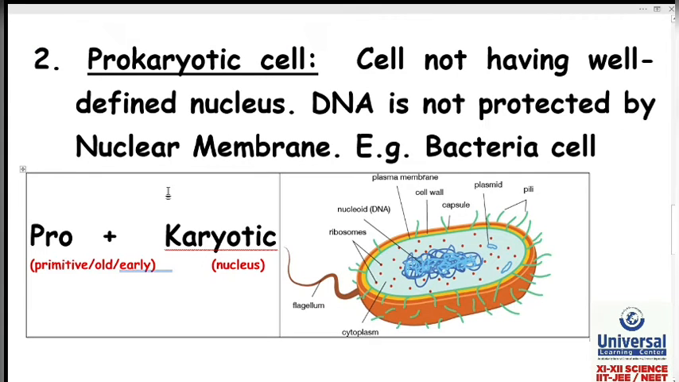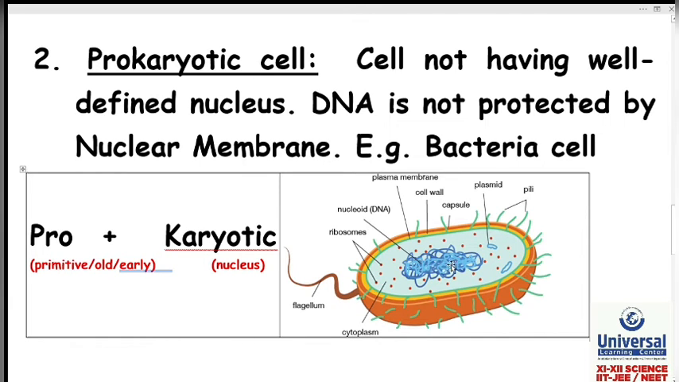Come to second type, which is prokaryotic cell. Let us break this word first. I split this word in two parts, pro and karyotic. Pro means primitive or old or early, whereas karyotic means nucleus. You already know that. So word prokaryotic means primitive nucleus or old nucleus or early nucleus. Let us see the definition now. Cell not having well-defined nucleus, DNA is not protected by nuclear membrane.